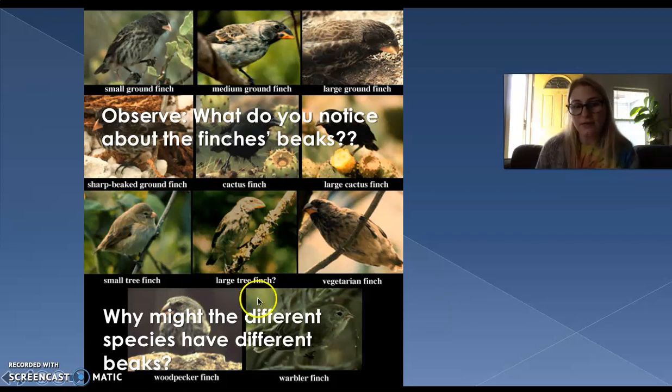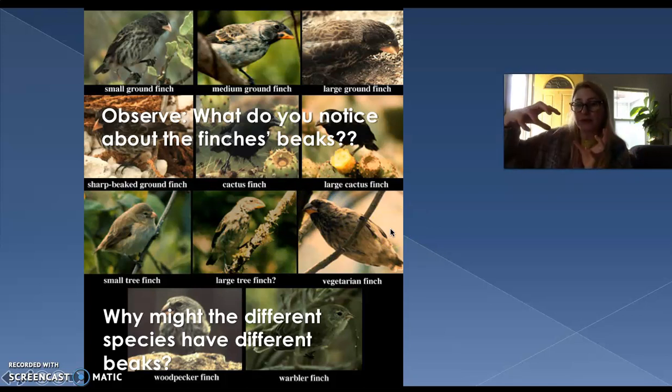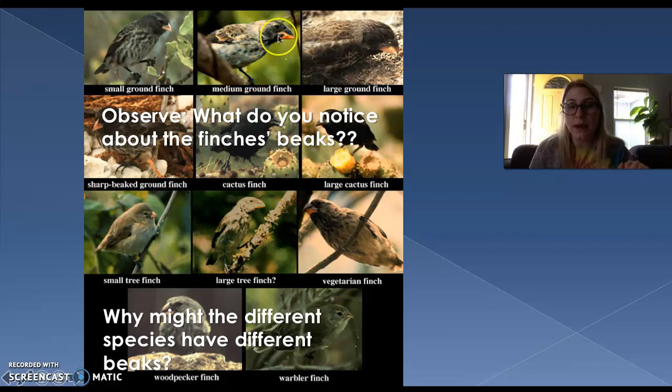Well, if we have a vegetarian finch, this means that this finch is likely going to be eating a lot of fruits, maybe leaves, maybe nuts, versus a large tree finch could be a little bit more focused on eating other bugs. So what he noticed is that their beaks were shaped in order to eat the things that they were getting. So if you're a vegetarian finch and you're cracking a bunch of nuts, then it's going to be a bigger beak so that you have the force to crack down on that shell to get to the fruit inside. If you are a bird that's going after a lot of bugs, it might be a little bit longer so it's easier to trap the bugs.